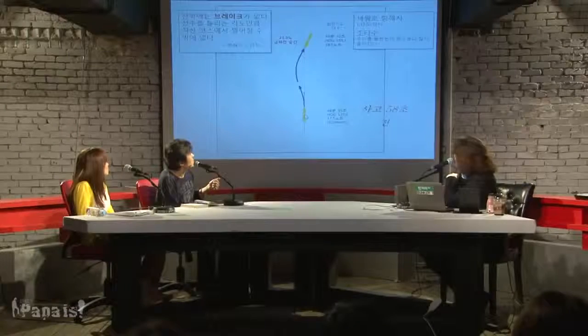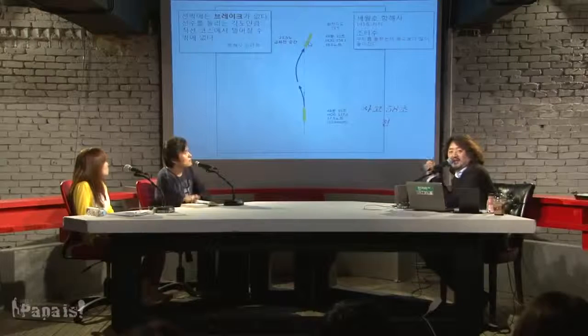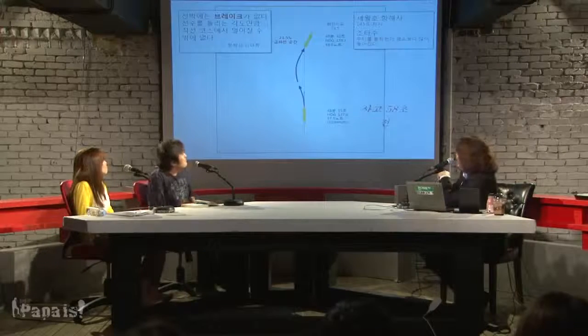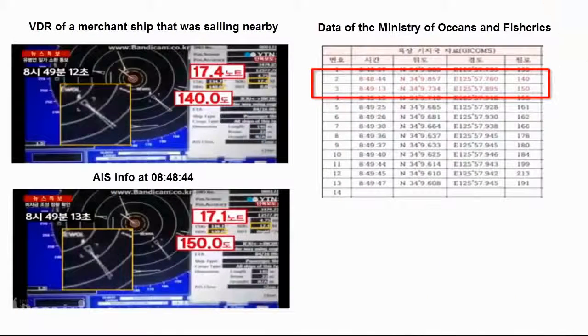Meanwhile, the government says that the data for this very section was lost. However, you are now looking at the real section for the first time. As the ship was veered to the left and then to the right, the angle to turn to the right would be more than 2 times the normal veering angle after straight sailing without left turn. The data of the MOF and the data of a commercial ship passing nearby Sewol Ferry say the same thing.